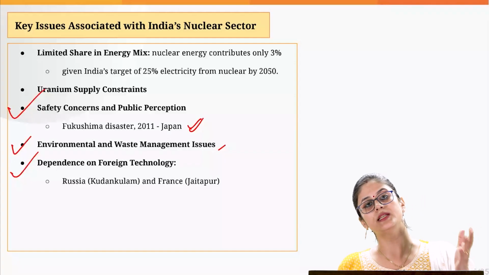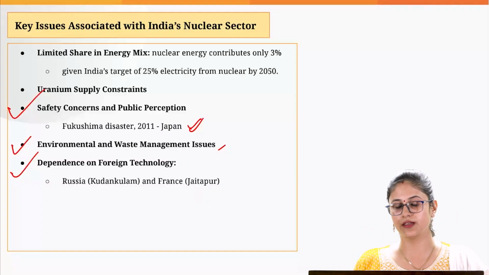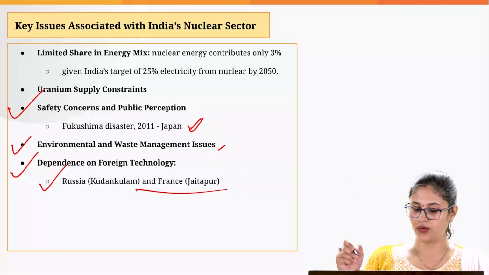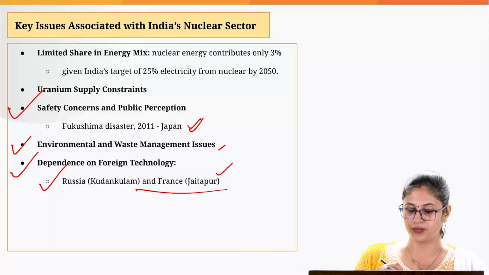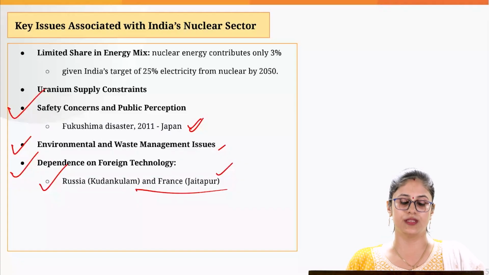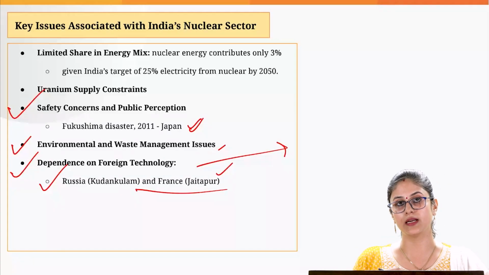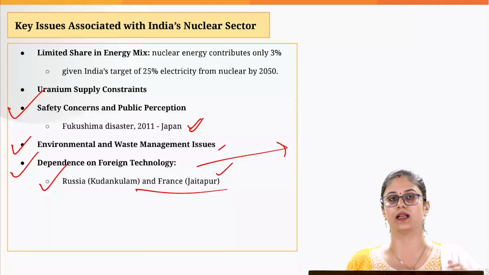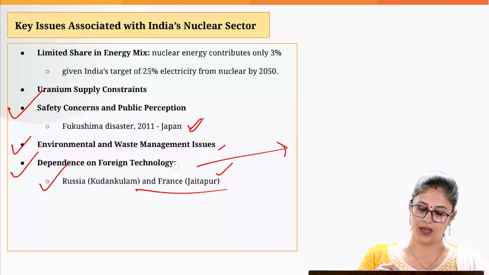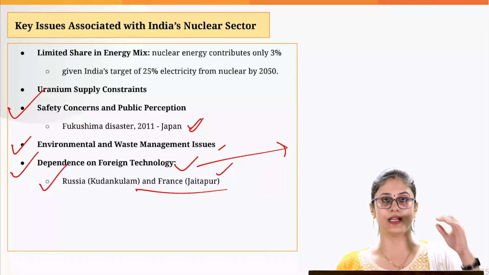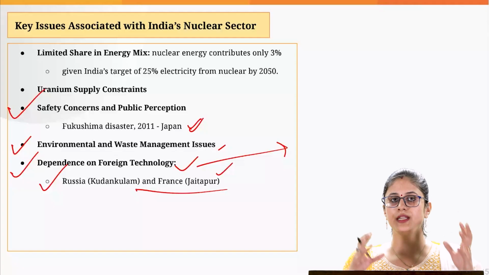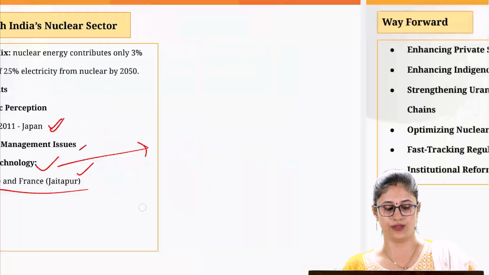Then we are majorly dependent upon foreign technology. For example, we are collaborating with Russia for the development of the Kudankulam nuclear power plant, and we are collaborating with France for the Jaitapur nuclear power plant. So this basically impacts the Atmanirbhar Bharat mission, attaining self-reliance when it comes to nuclear energy generation. We are majorly dependent upon foreign technology. This is also because of low R&D when it comes to indigenous nuclear energy technology.